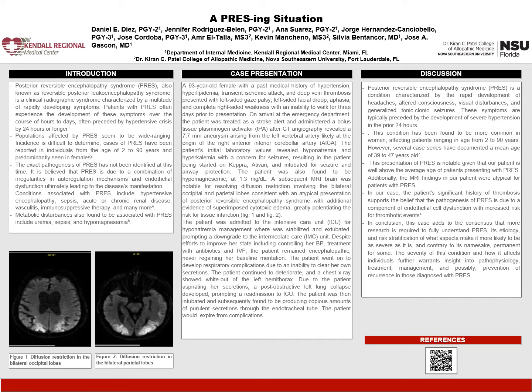Our patient was a 93-year-old female with past medical history of hypertension, hyperlipidemia, TIA, and DVT, who presented with left-sided gaze palsy, left-sided facial droop, aphasia, and complete right-sided weakness with an inability to walk for 3 days prior to presentation. On arrival to the emergency department, the patient was treated as a stroke alert and administered a bolus of TPA after CT angiography revealed a 7.7 millimeter aneurysm arising from the left vertebral artery, originating at the right anterior inferior cerebellar artery.